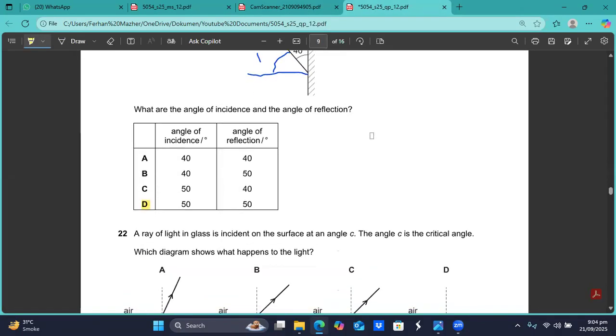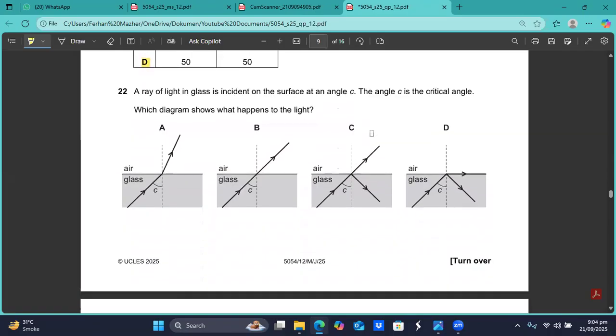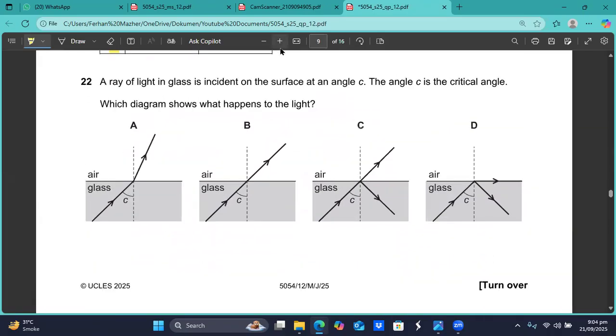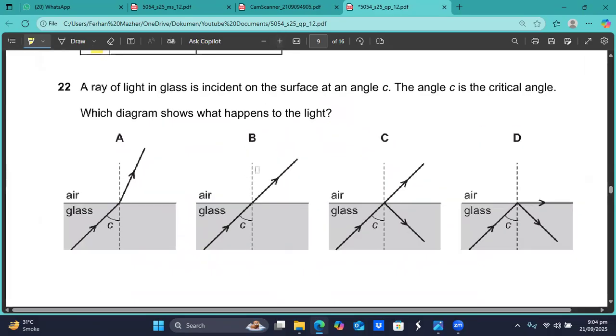Okay, so we are going to the next question, and the next question coming up on your screen is question number 22. A ray of light in glass is incident on the surface at an angle of C. The angle C is the critical angle. Which diagram shows what happens to the light? The angle of incidence is the angle in the dense medium for which the angle of refraction in the rare medium is 90 degrees. In some diagrams the angle of refraction is not 90 degrees, but here you can see the angle of refraction is 90 degrees.